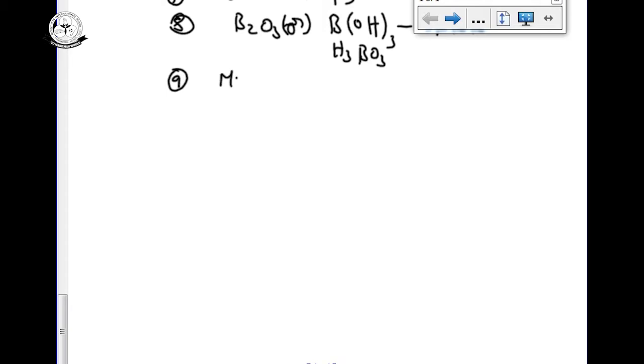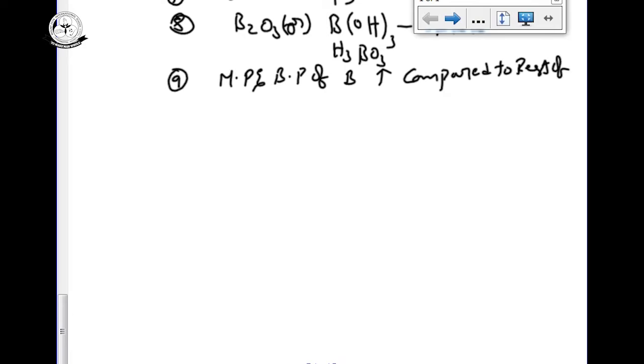The melting and boiling points of boron are very high compared with the rest of the elements. Previously, in the general discussion, we saw why boron shows high melting and boiling points: because of the icosahedron structure, which has 20 faces and 12 corners.